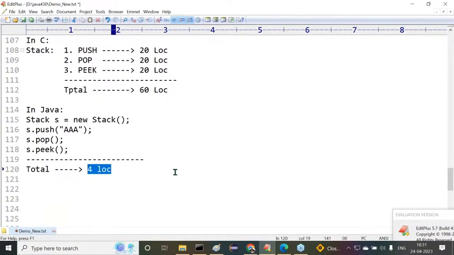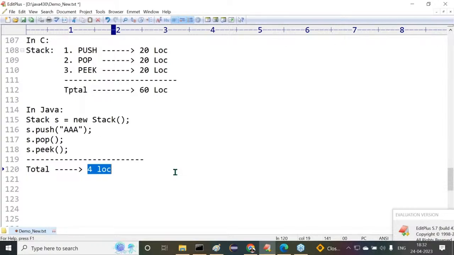Listen carefully. If any programming language takes more number of lines of code for a particular requirement, then that programming language is a loosely coded programming language. What is that programming language? Loosely coded programming language.